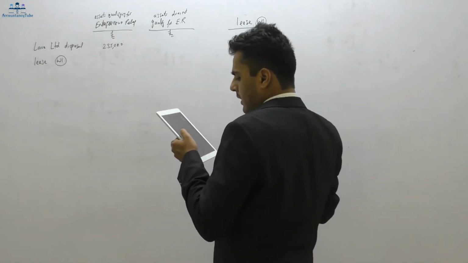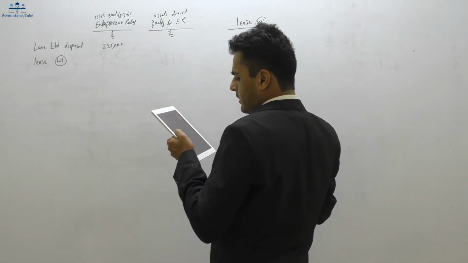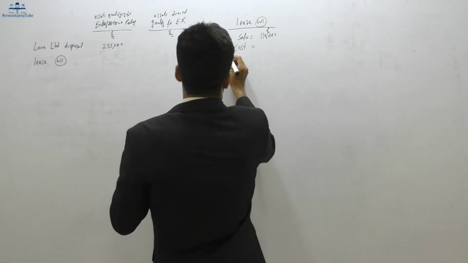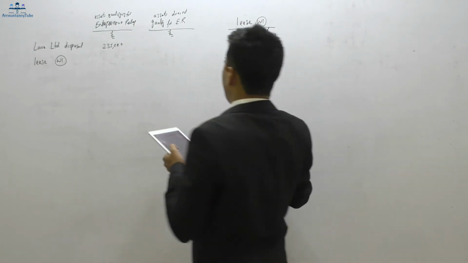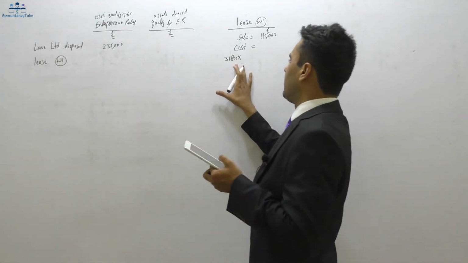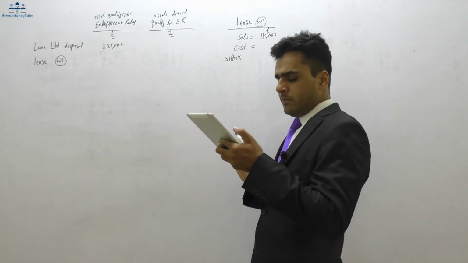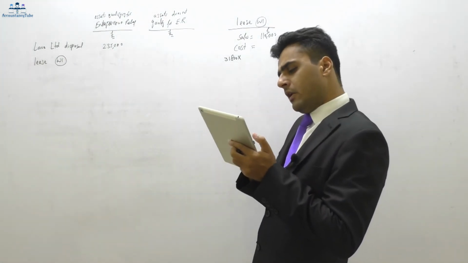In the cost, how much was it? It was 31,800. Then we have to multiply, because we have seen the method of how to calculate it: take the actual cost multiplied by the percentage. This percentage is given in the question, on the second page.